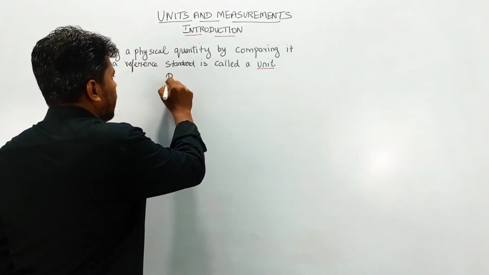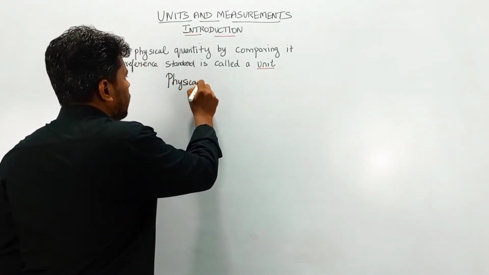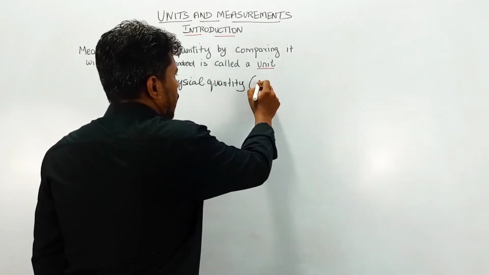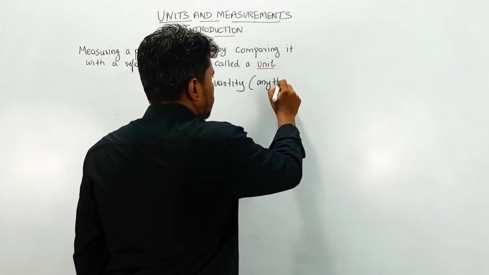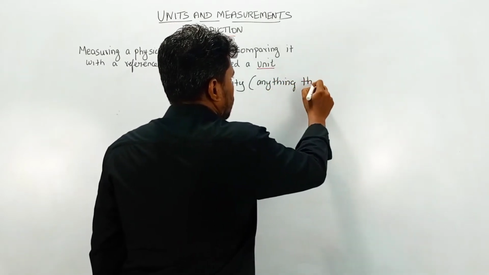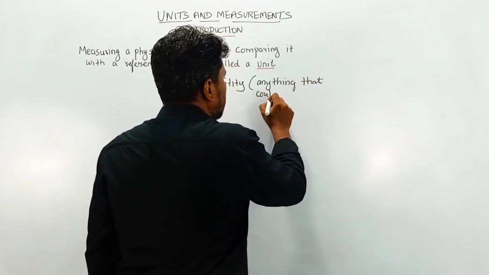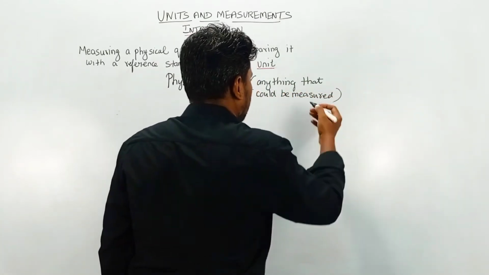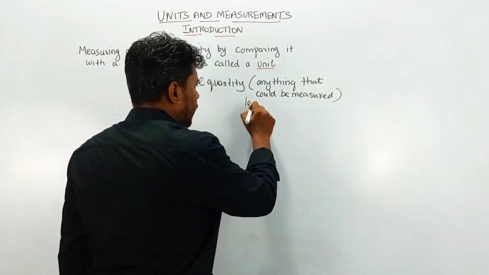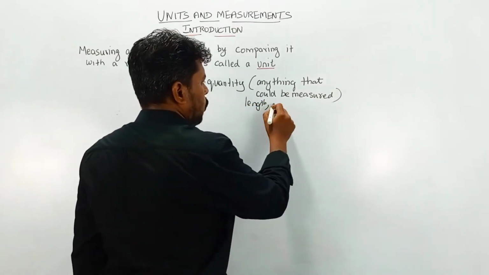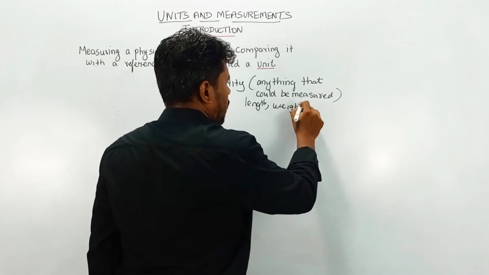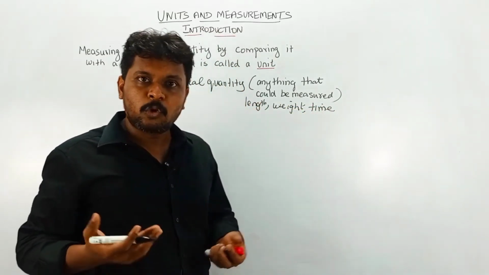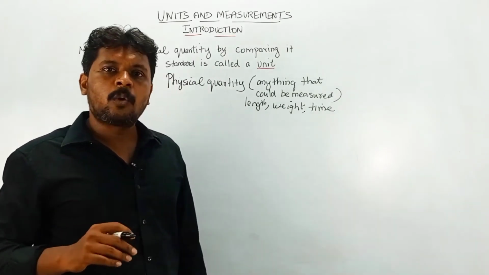So we can say a physical quantity is anything that could be measured. For example, length, weight or mass, time. These quantities could be measured, so they are called physical quantities.